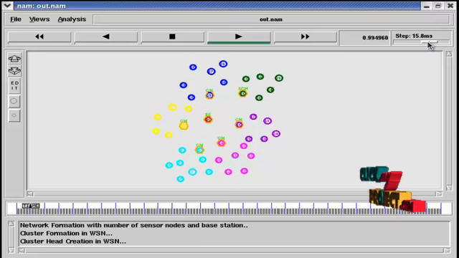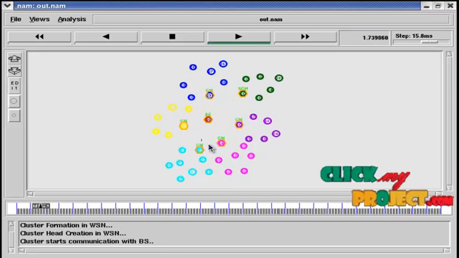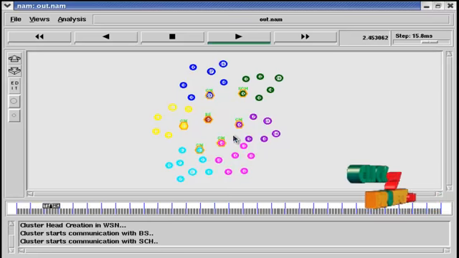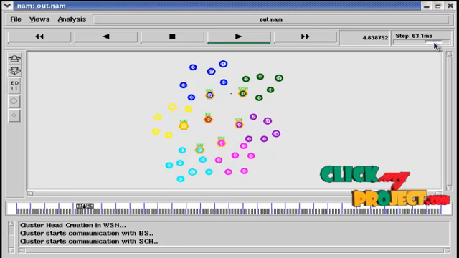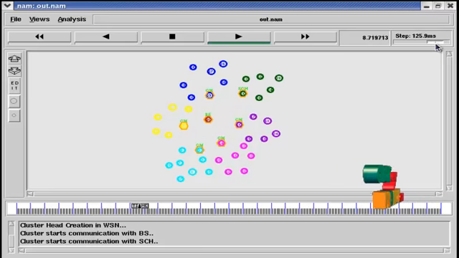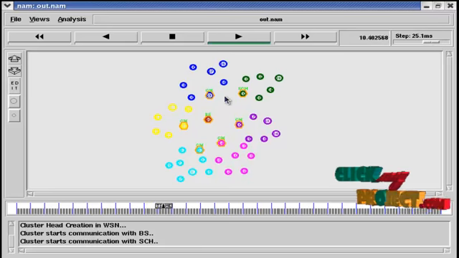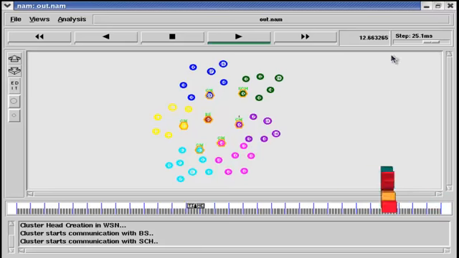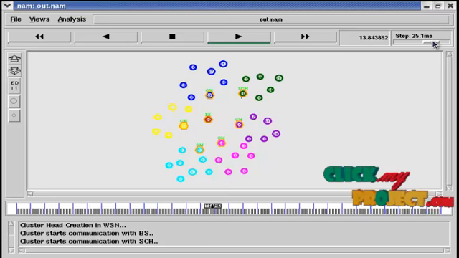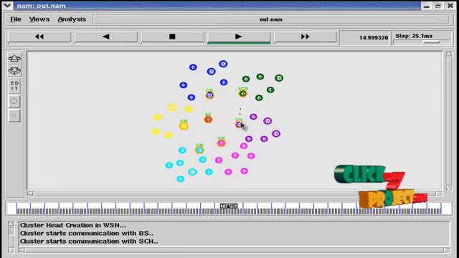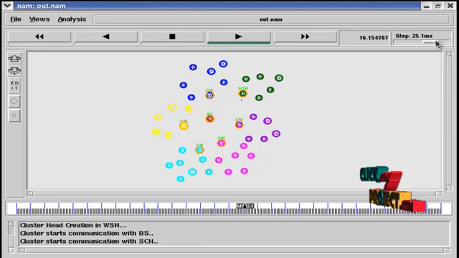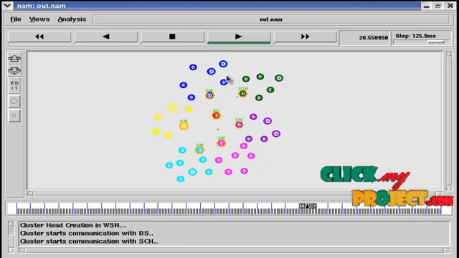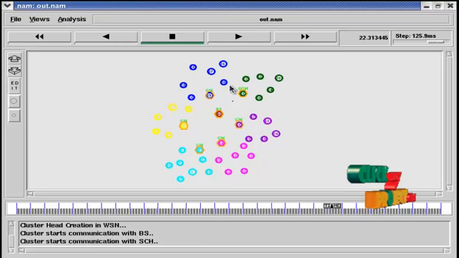Now the communication starts between the base station and the cluster head. The cluster head sends the communication to the super cluster head. The super cluster head sends the communication to the base station.